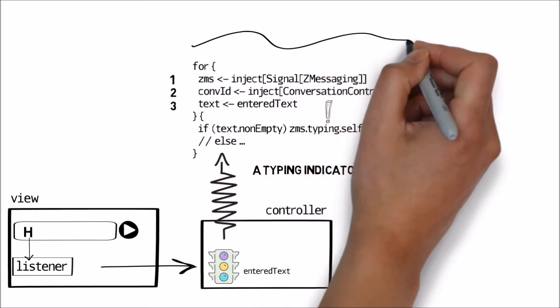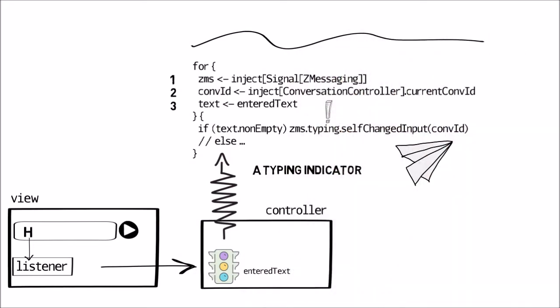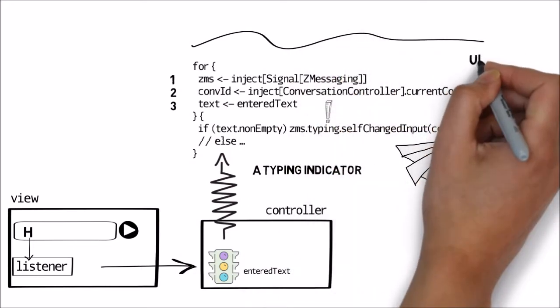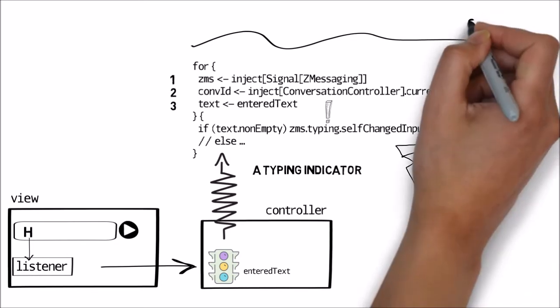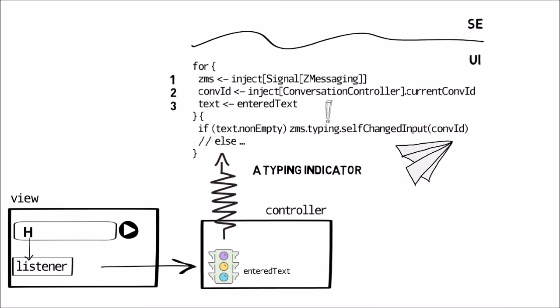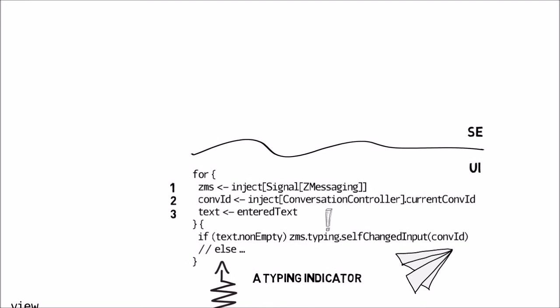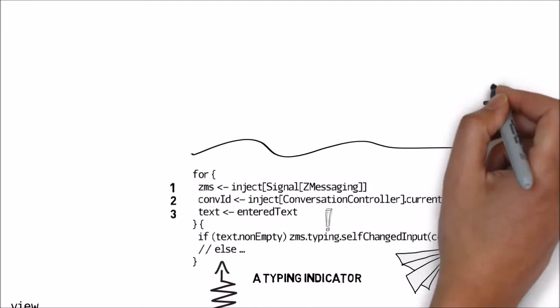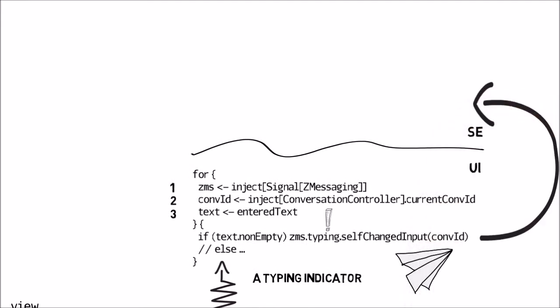We can safely assume that the account changes not as often as the conversation, and that is still not as often as the text update. Otherwise, if for example we put the entered text at the top, with each text update we would also query the account and the conversation, even though they haven't changed.